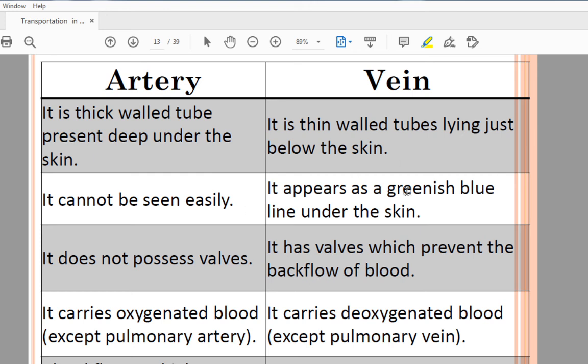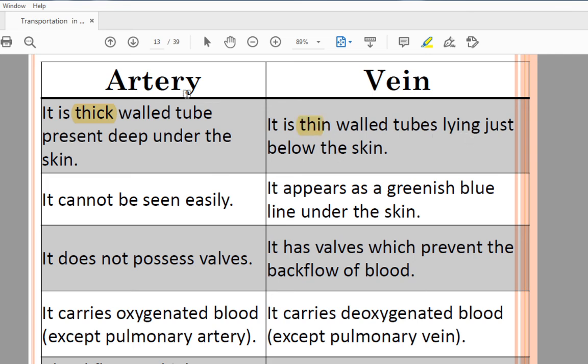Both are blood vessels, but the structure and the functions of arteries and veins are different. So in simpler language, you can see here the difference. Artery is a thick walled tube present deep under the skin, and vein is a thin walled tube lying just below the skin.